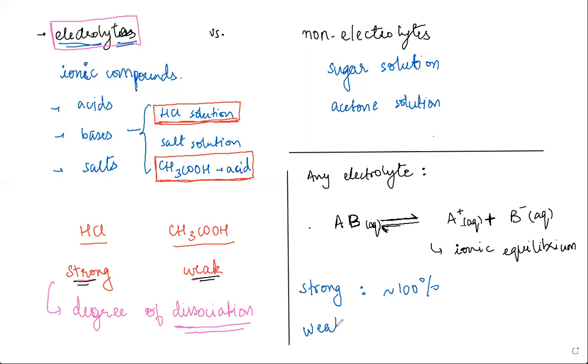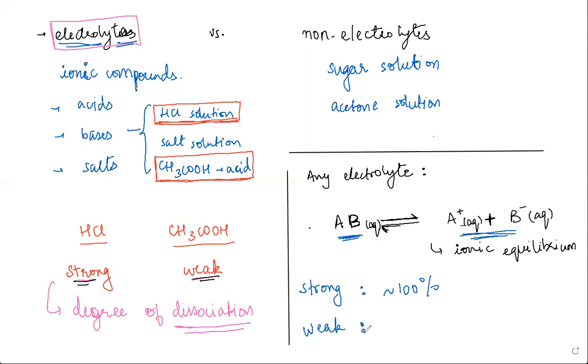But for weak electrolytes, you don't have as many ions. There is a considerable portion of whole molecules as well, and there is a portion of ions also, but it is much less than what you get in strong electrolytes.